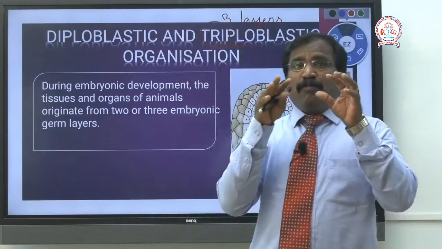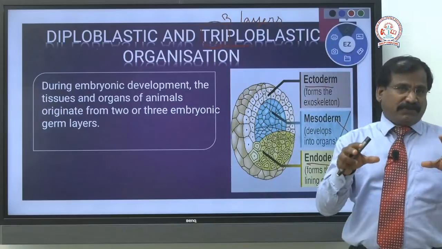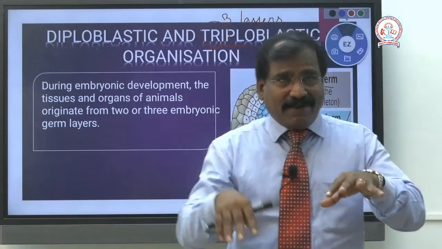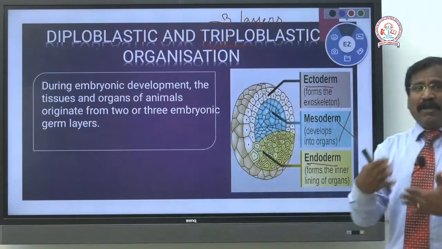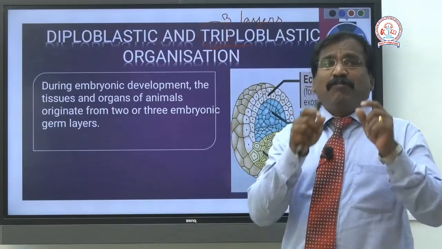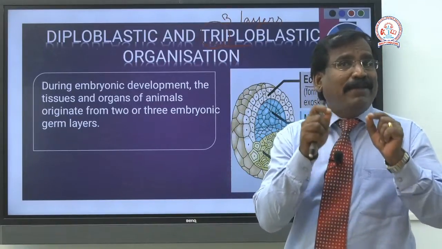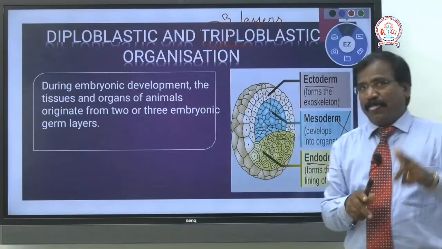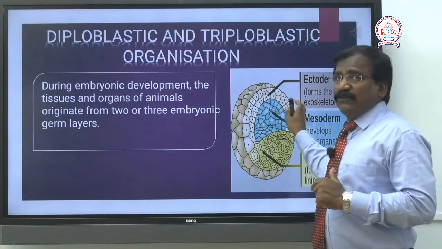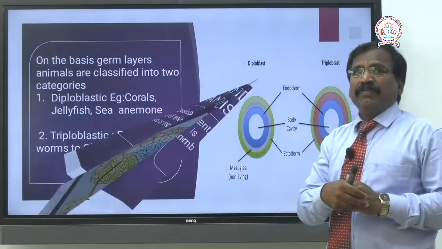So that is based on the germ layers. This is one of the criteria. What is the criteria here? Based on the number of germ layers found during the embryonic stage, it is diploblastic or triploblastic. Very clear? Fine. That is what you are seeing here.